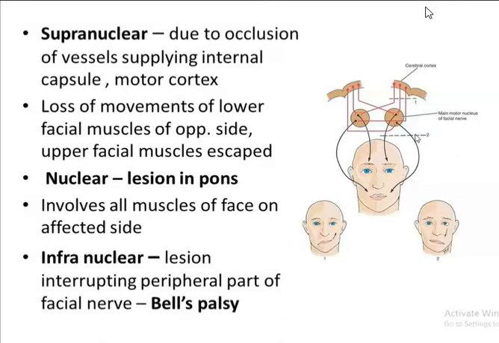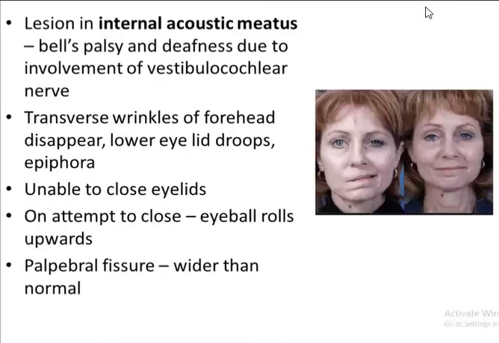One of them is Bell's palsy. Usually whenever there is a lesion in the internal acoustic meatus, Bell's palsy occurs. As you know, along with the facial nerve, the internal acoustic meatus also contains the vestibulocochlear nerve. So along with Bell's palsy, deafness can also occur because of involvement of the vestibulocochlear nerve.